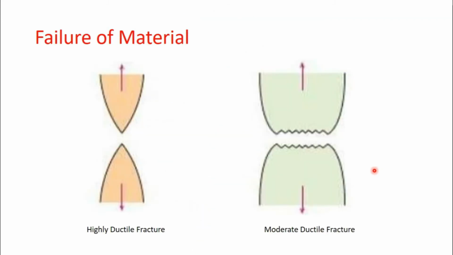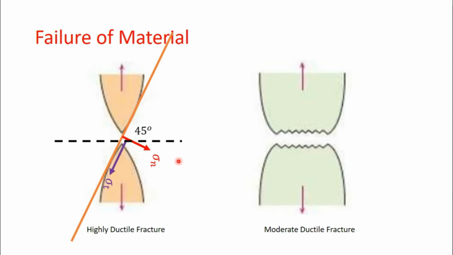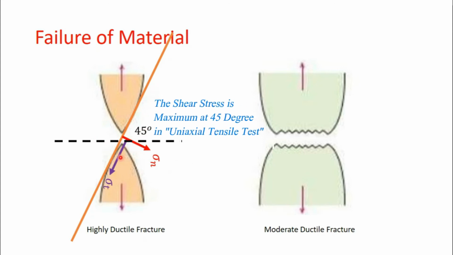And one example of failure of material you can see: highly ductile material fails in this manner, whereas a moderate ductile material fails in this manner. And one important point, you can see that this material fails with this plane of action, and it is a failure of shear. And we all know that highly ductile material is weak in shear, and that's why this plane is almost 45 degree to the x-axis. And we all know that the shear stress is maximum at 45 degree.